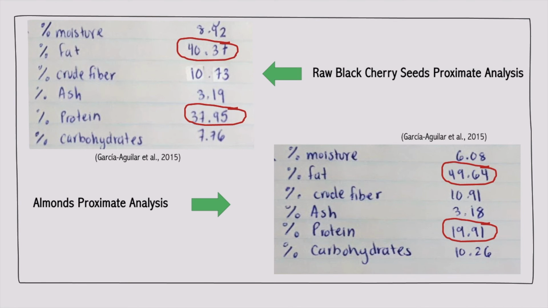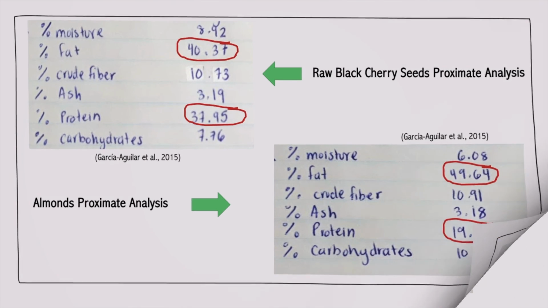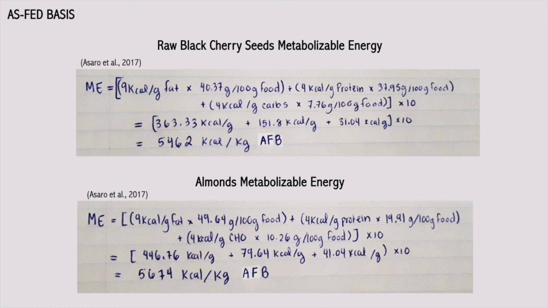To determine how much fuel energy is available in the body after fecal loss and digestion, which includes urine and gas loss, metabolizable energy can be calculated. This is the total energy that is available to the body, which can be used for absorption, uptake, transportation, and storage of nutrients, fermentation, body maintenance, physical activity, and gestation or growth. The equation by Asaro et al. uses Atwater coefficients, which estimate the average amount of energy